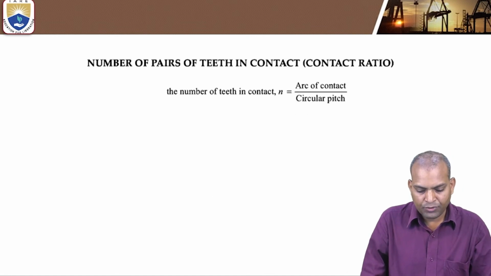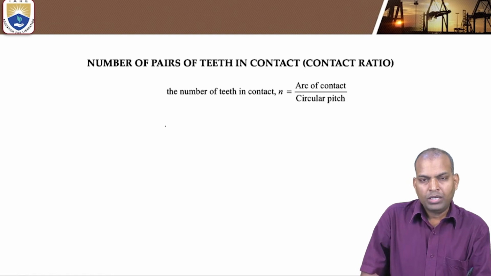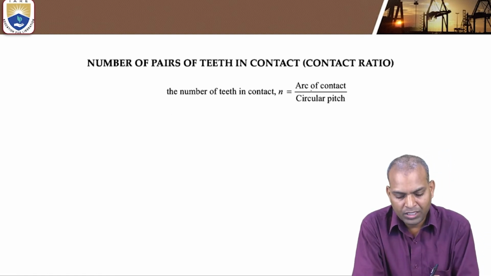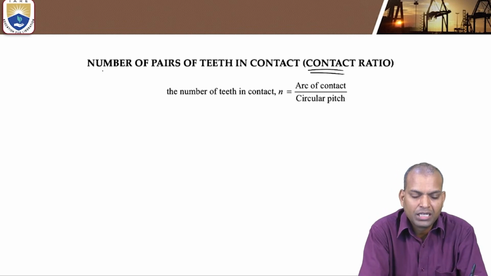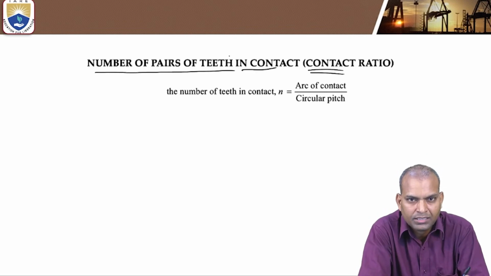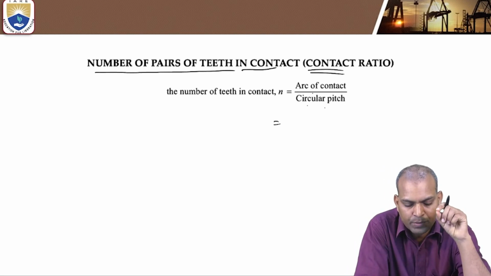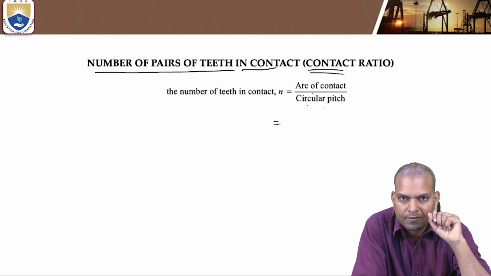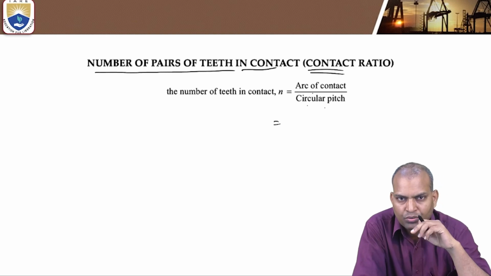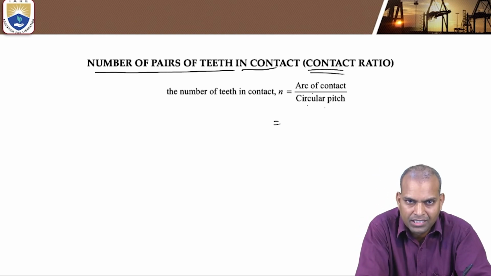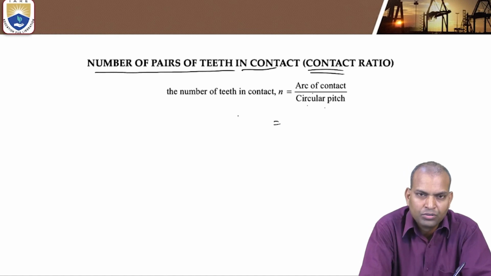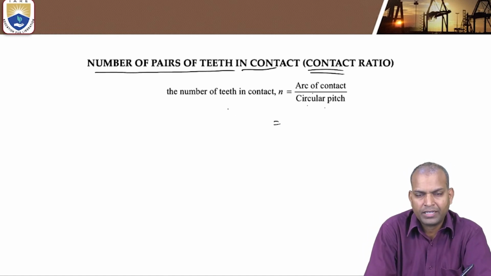Now by using this data, we solve the problems. What is the meaning of contact ratio? It is the number of pairs of teeth in contact. That is arc of contact by circular pitch. That means how much arc of contact takes place per circular pitch, which is known as the number of teeth in contact. So another name for contact ratio is the number of teeth in contact. That is N equals arc of contact divided by circular pitch.